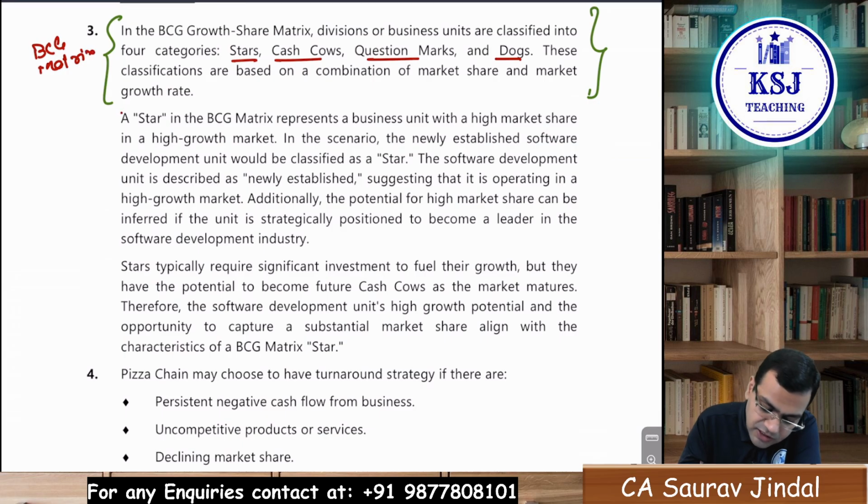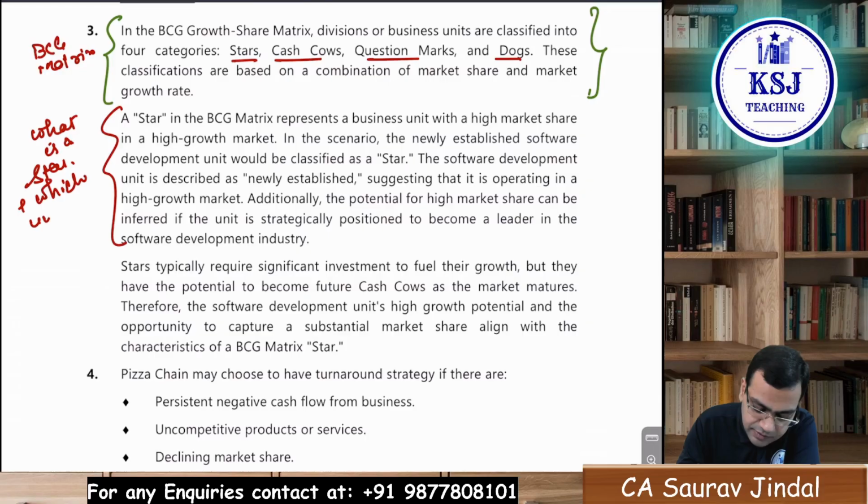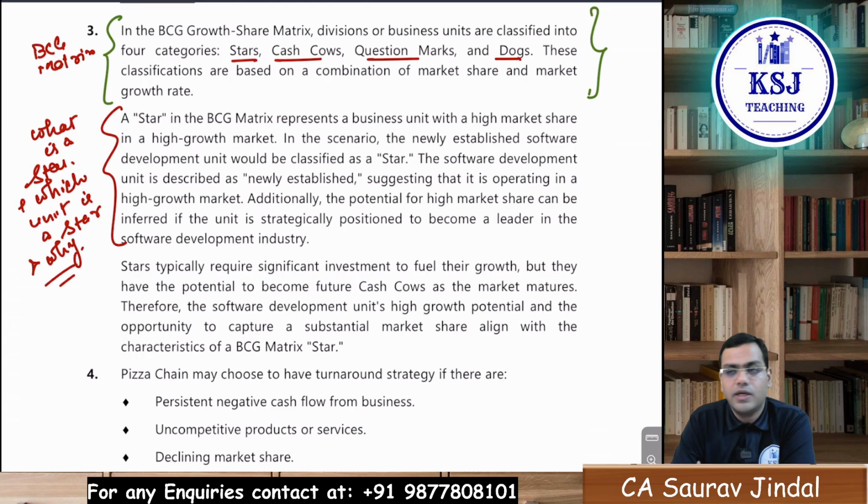Then they explain what a star is, which unit is a star, and why. So this is what they are explaining in the next two paragraphs.